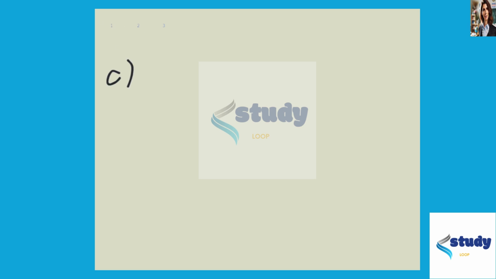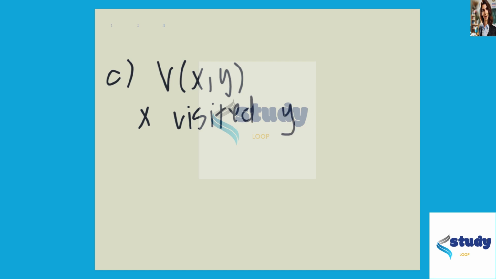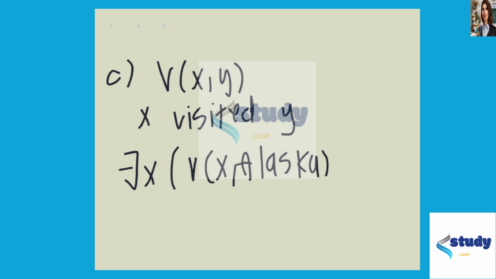Now for C, we have some student in this class has visited Alaska but not visited Hawaii. So let's let V of X comma Y mean student X has visited Y. So if we say that there exists some student such that they have visited Alaska, so that's V of X Alaska, but has not visited Hawaii, we have and the negation of V, right? So if they visited, the negation is they have not visited Hawaii.